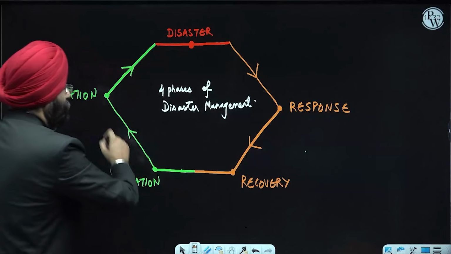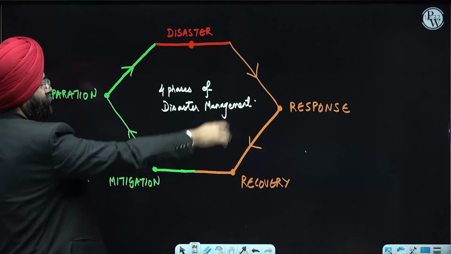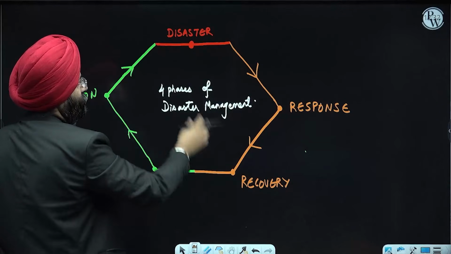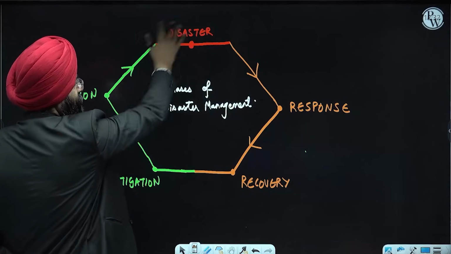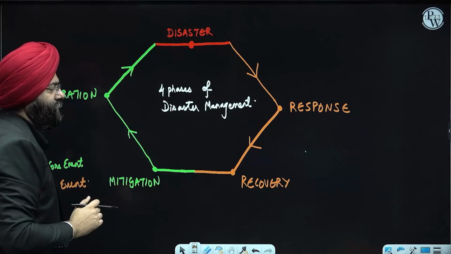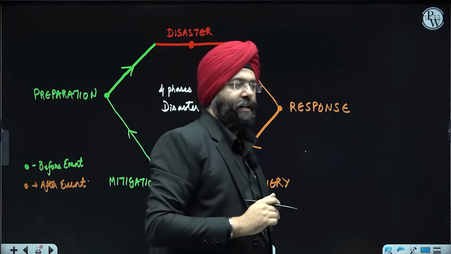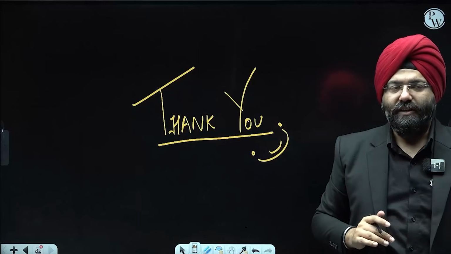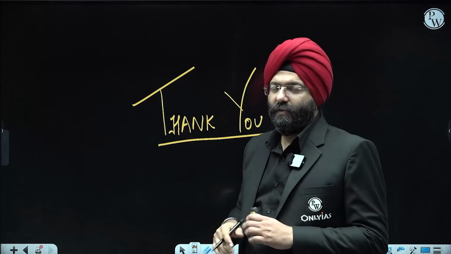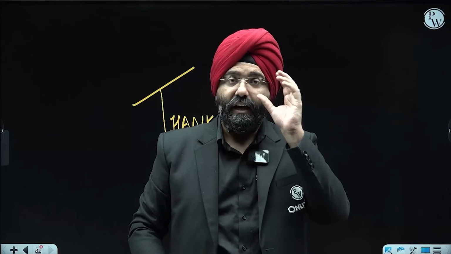These are the 4 phases. If you see 1, 2, 3, 4. Obviously the disaster is another instance. These are the 4 phases which you see with respect to 4 phases of disaster management. This is what was expected from the NCERT that we had to do. Hopefully you enjoyed it. Hopefully you learned it. Please remember, candidates, again, this was the last lecture of the Indian physical geography that we have done with you. That is the concept of hazard and the disaster management.